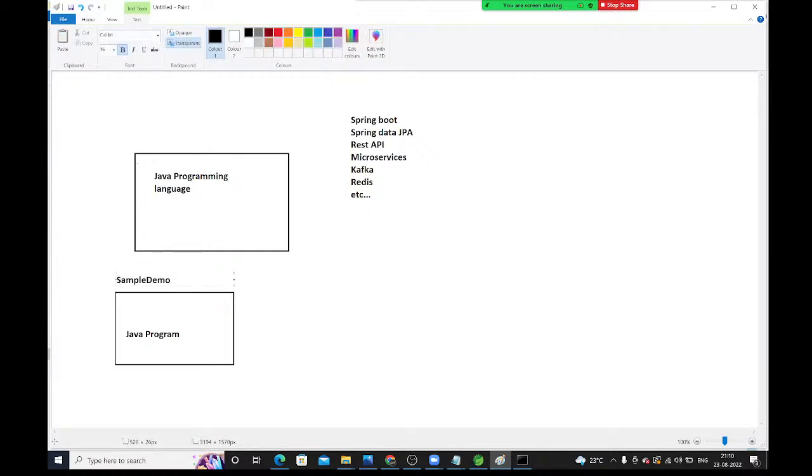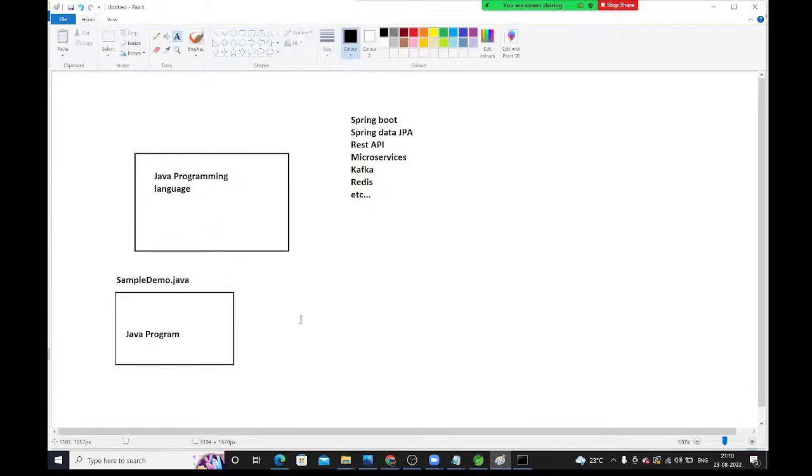Sample demo.java. For text files, how do you have .txt? For PDF files, how do you have .pdf? Same way, for Java files, we need to give the .java extension.